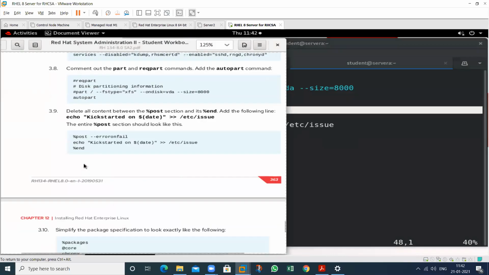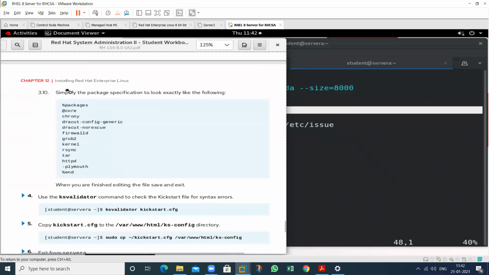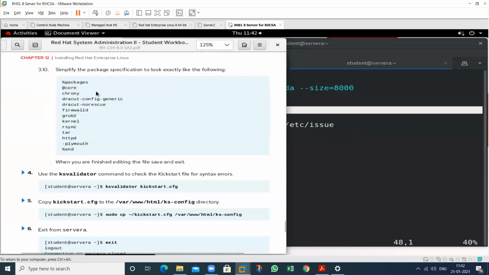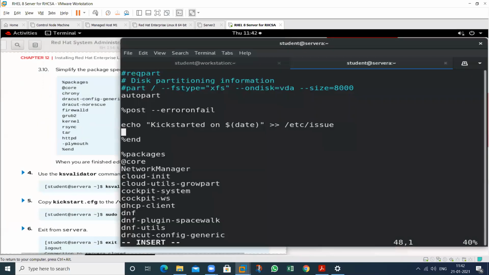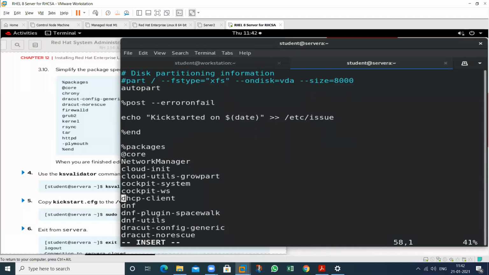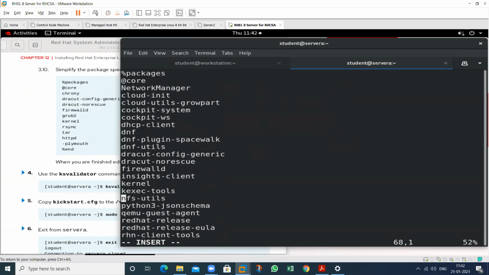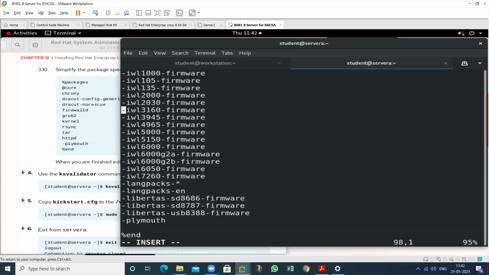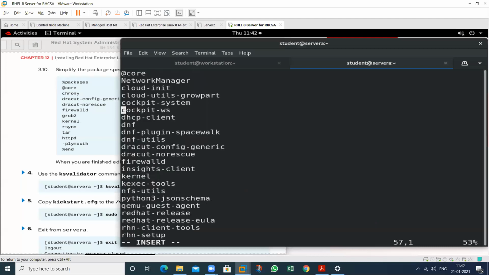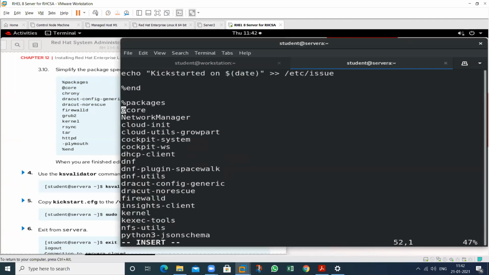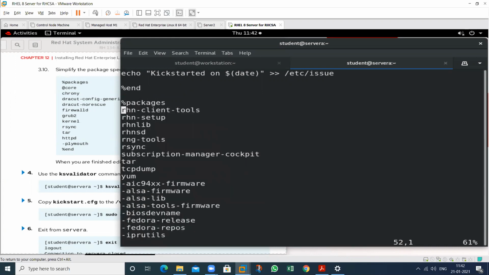And what is the packages information? So these are the packages that we have to select. At this time we have many more packages. So delete all of these. Then this one. So from this, I will delete all of these. So just type dd two times. So these will be deleted.